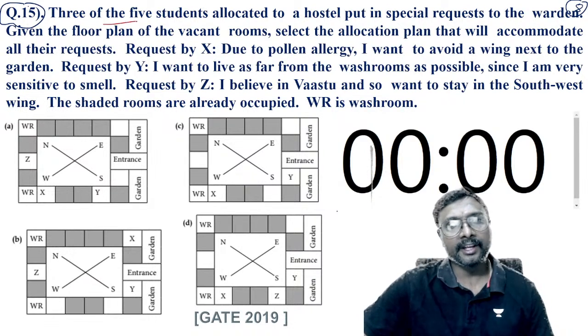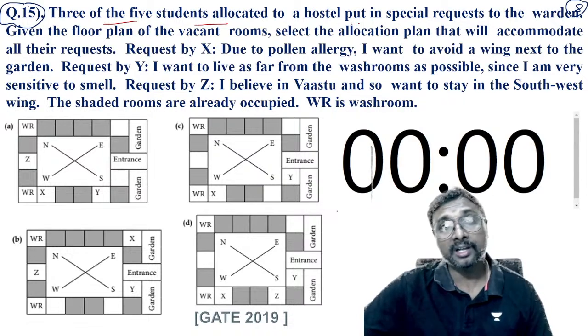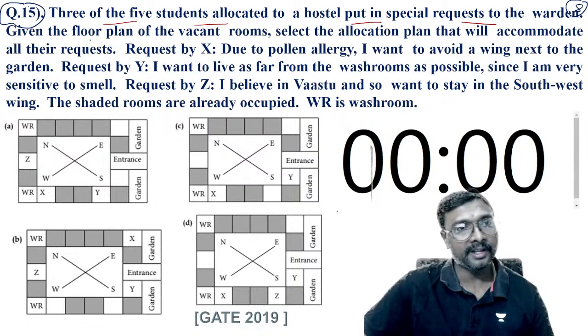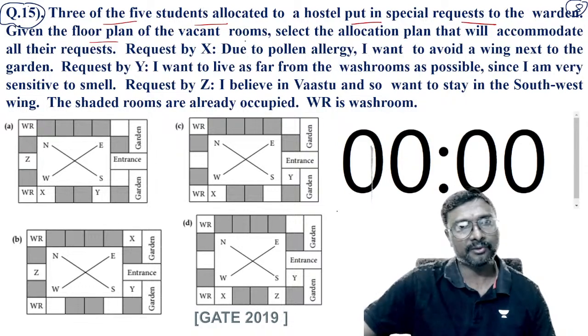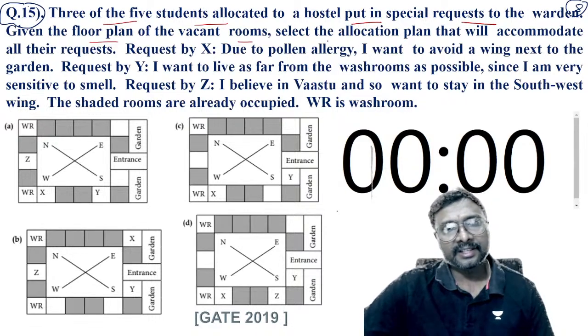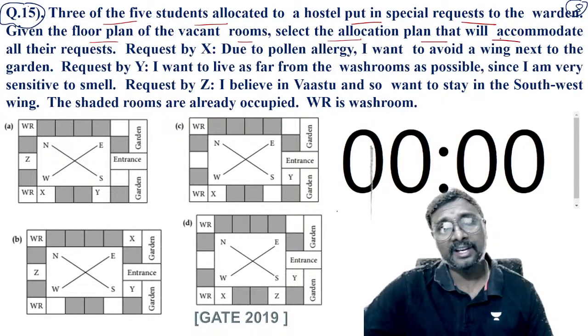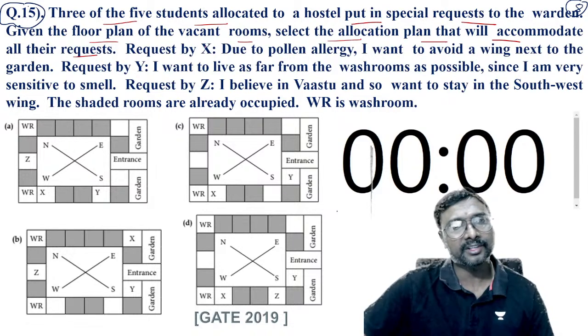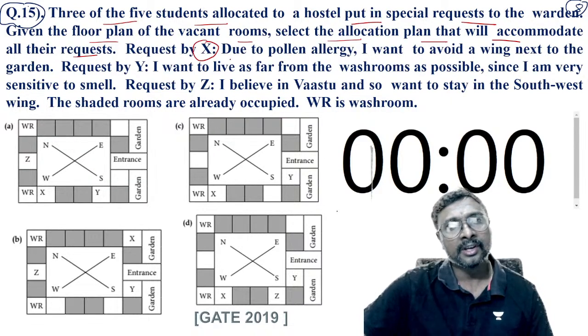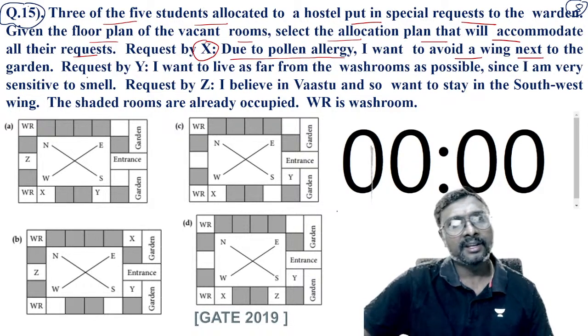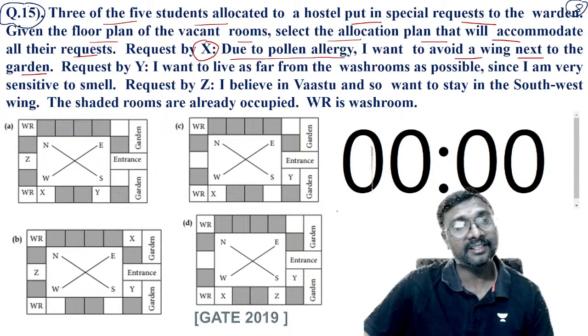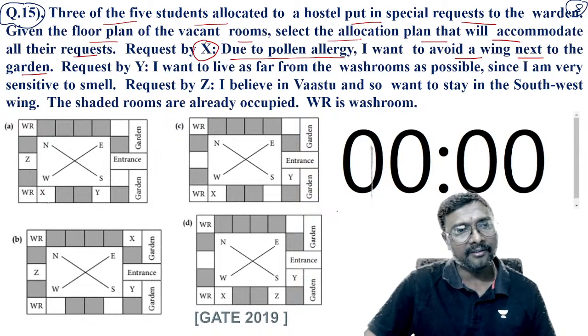Right. 3 of these 5 students allocated to the hostel put in a special request to the warden. Given the floor plan of these vacant rooms, select the location plan that will accommodate their request. What is X requesting? Due to pollen allergy, I want to avoid a wing next to the garden. So X should not be next to the garden. In option A, X is not nearby the garden. Yes, A is satisfied.